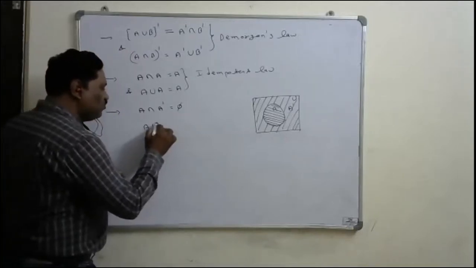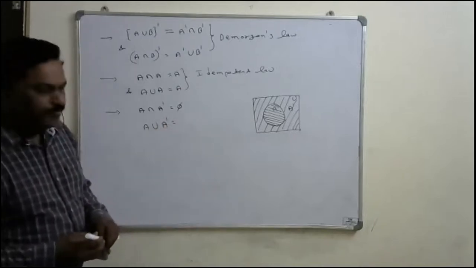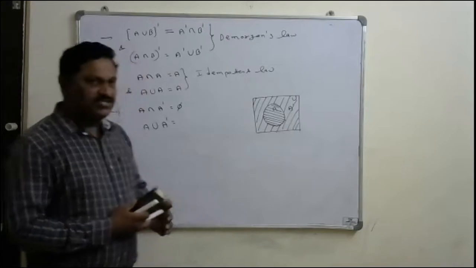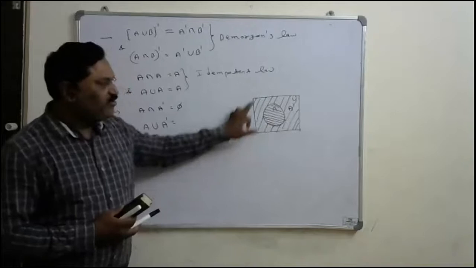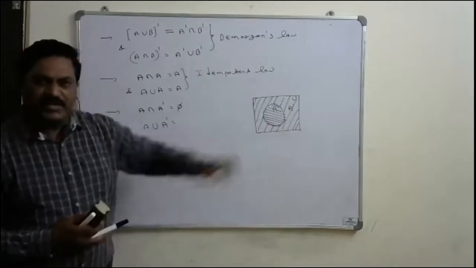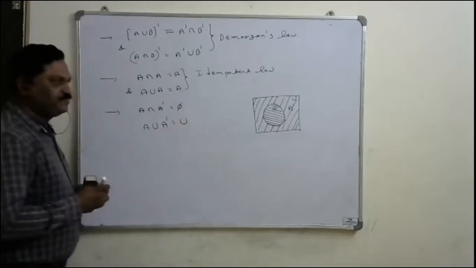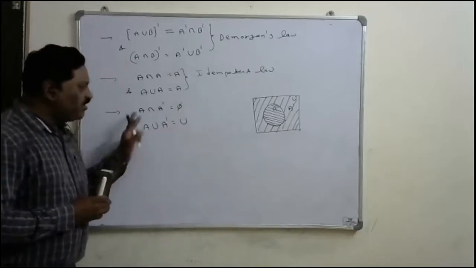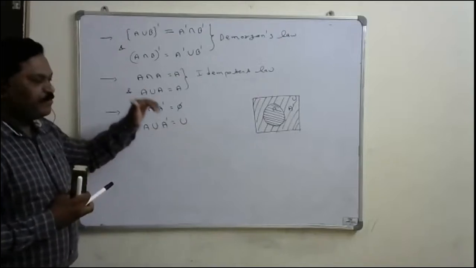Similarly, what about A union A dash? A union A dash means this is the A area and this is the A dash area. You have to consider the total hashed area. What is the total hashed area? The universal set U. A union A dash is the universal set, and A intersection A dash is pi.